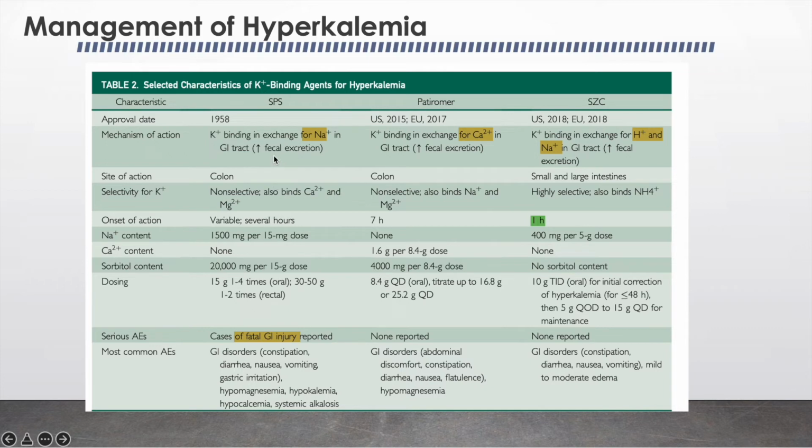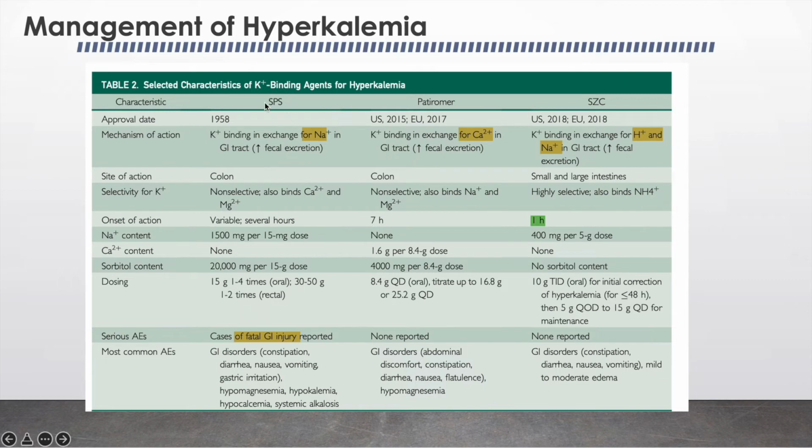If you look at potassium binders, until recently SPS, that is sodium polystyrene sulfonate, was the only potassium binder available for the management of hyperkalemia. However, two other binders, patiromer and SZC, which is sodium zirconium cyclosilicate, are now approved by the US and the European agencies. So now we discuss the mechanism of action.